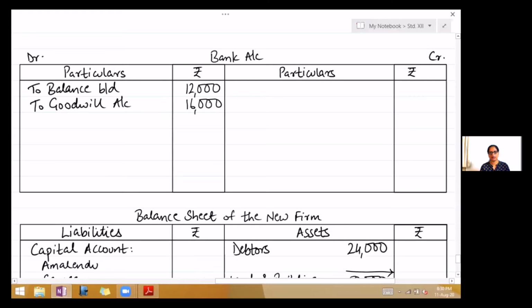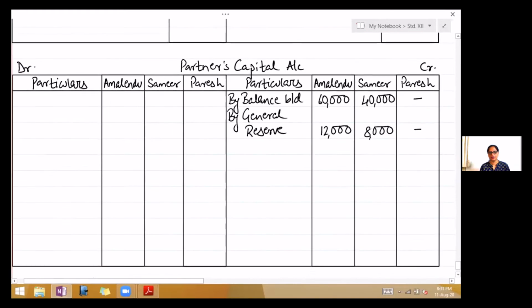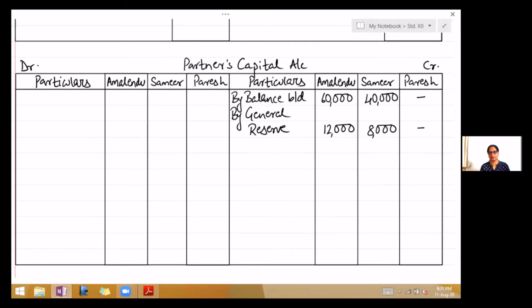Now when this goodwill comes in cash, you have to distribute it to the old partners. So take partners capital account on the credit side. Now entry here is goodwill account debit to old partners capital account. So write by goodwill account. That 16,000 you will divide it in the ratio of 3:2, which is 9,600 and 6,400. Remember, only to the two old partners. Now we have finished the first part.